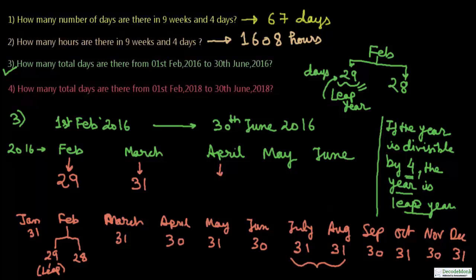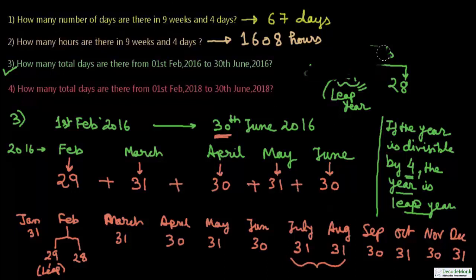So April has got 30 days, May 31 days, and June we have to consider till 30th June, which is 30 days. So 30th June is the last day of the month June. So now you need to calculate the total number of days in these months from 1st February to 30th June. If you add all these days, you will get the answer. Let us calculate. Let me make a space for addition.